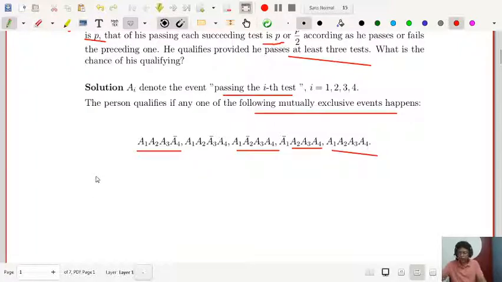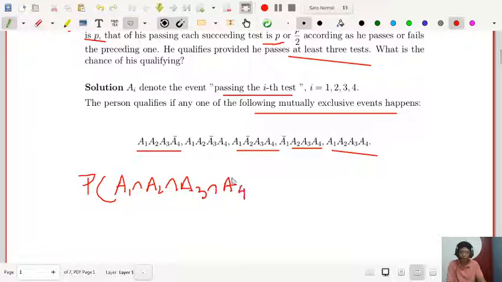So let me write that the probability of A1 intersection A2 intersection A3 intersection A4 bar, this is the first one, union.